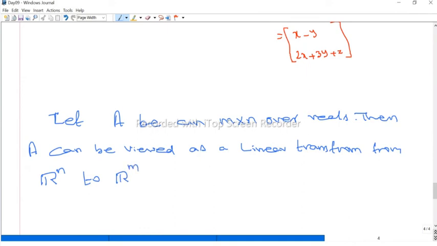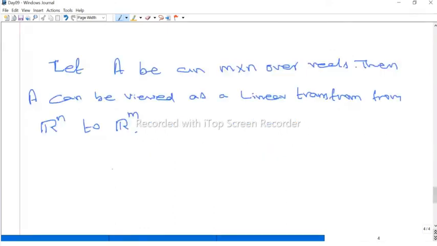That is a function from Rn to Rm. Therefore we can talk about the two subspaces, kernel and image, right? Now, the dimension of the kernel of the matrix A, because A is now a linear transformation.